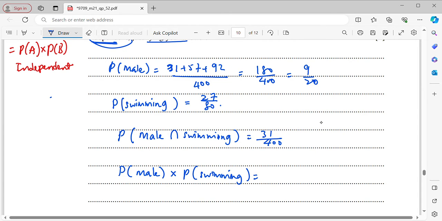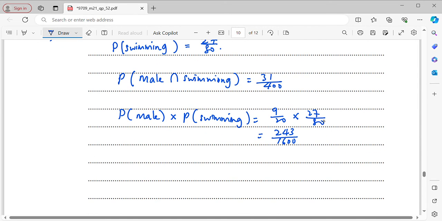Male is 9 over 20. Swimming is 27 over 80. So when you calculate this value, it's going to be 243 over 1600, and this is not equal to 31 over 400.